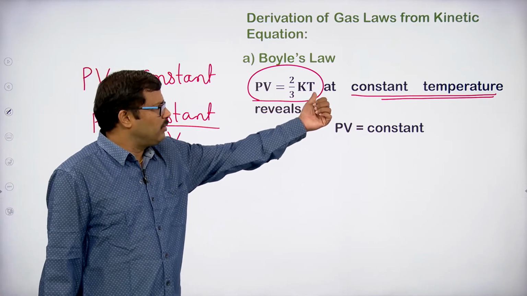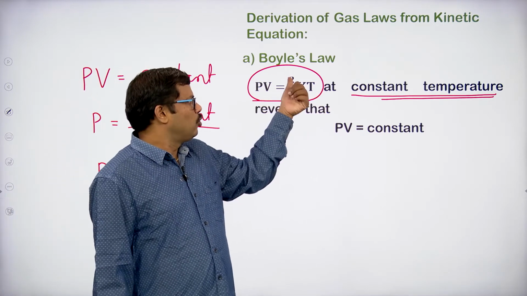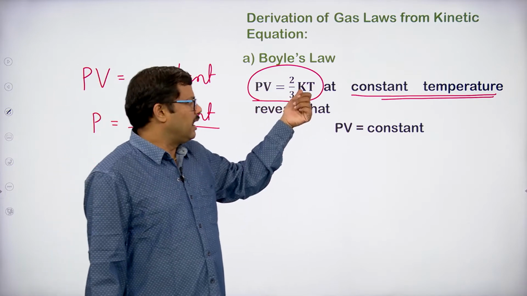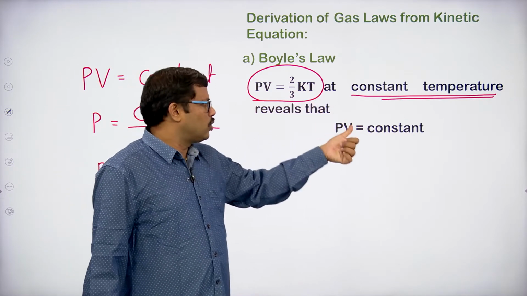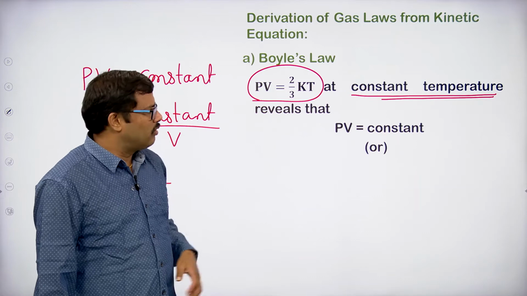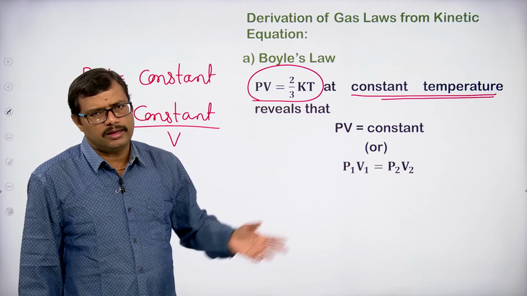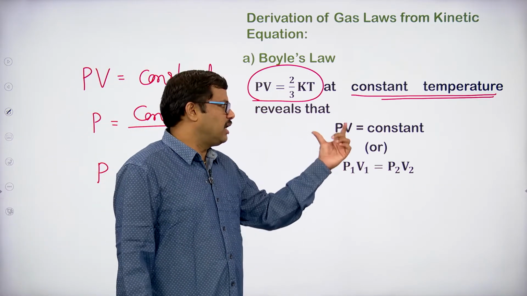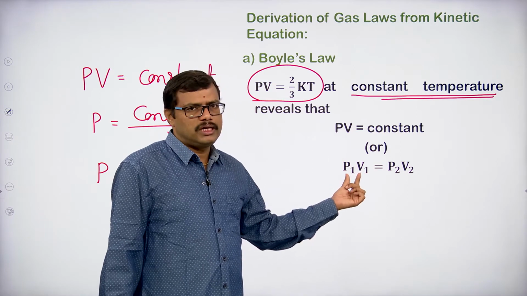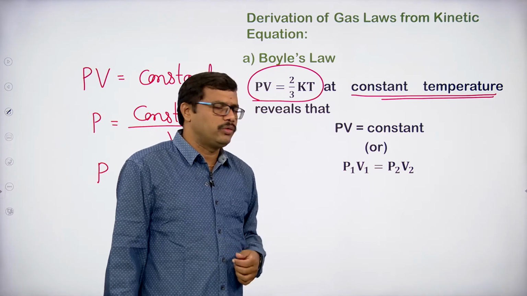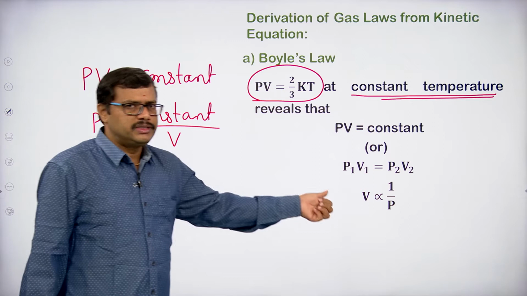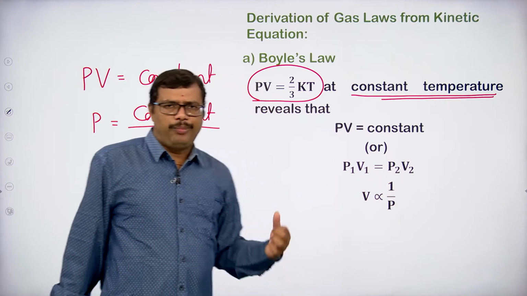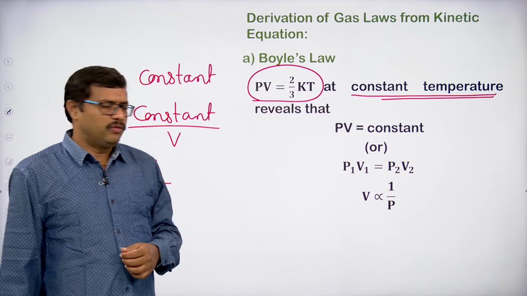So, here since we are keeping the temperature constant, 2 by 3 is a constant, k is a constant, T is also constant. So, automatically PV will be equal to constant, or we can apply the constant in the first condition and second condition, both are the same. So, P1 V1 equal to P2 V2, or V is inversely proportional to P, or P is inversely proportional to V, one and the same.